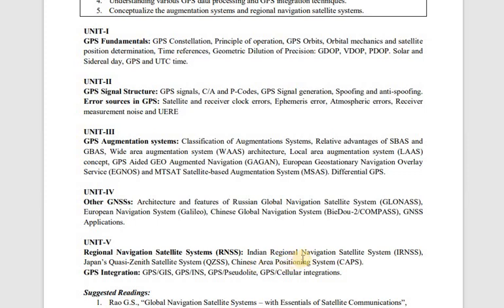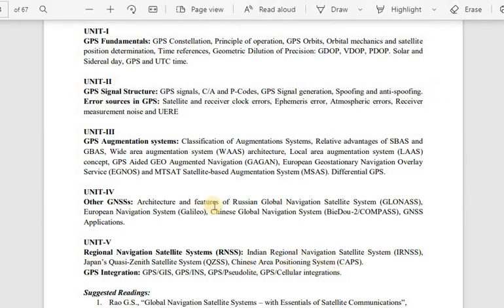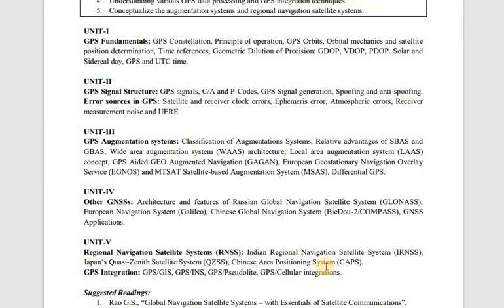So Chinese area positioning system, that is global area positioning or global positioning system. Here we are going to see China's area positioning system. These are the three topics. And now this integration means when you are combining this GPS with some other systems like pseudolites, cellular integration, when you are combining this GPS with any other applications. So how you are going to combine and all that you are going to see in your 5th chapter, right?